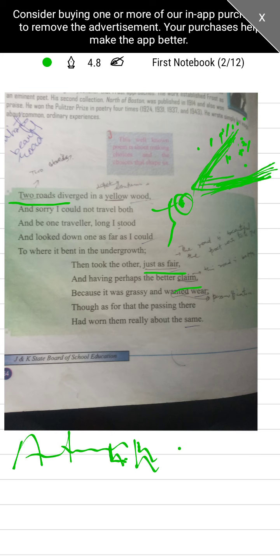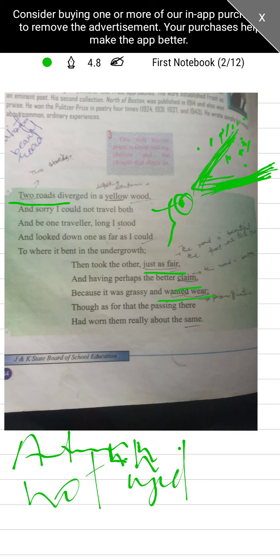And wanted wear is a phrase here. It means it was not used much by people. Not used much by people. That's why he found that this road was better than the first one. Why? Because it was grassy, there was some grass on this road. And the second thing, this road was not used much by the people, right?